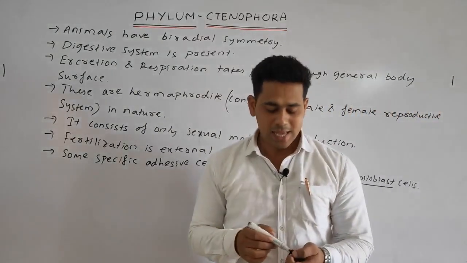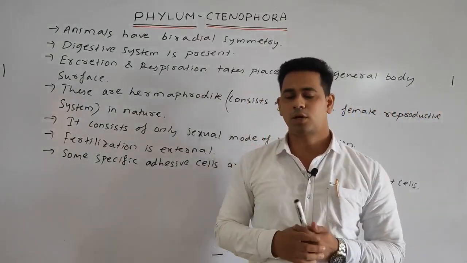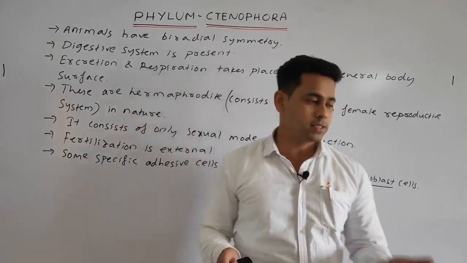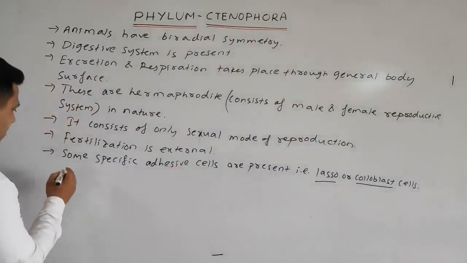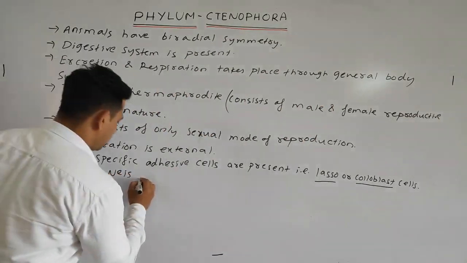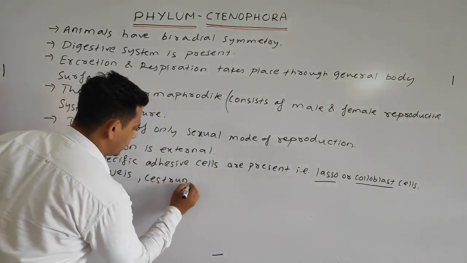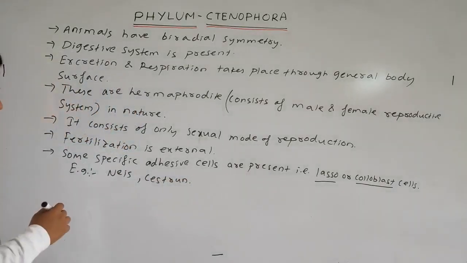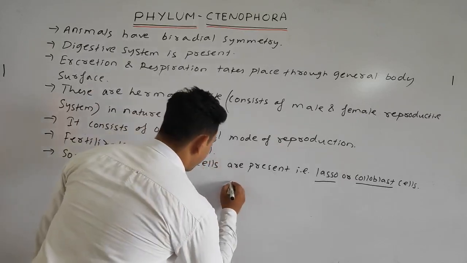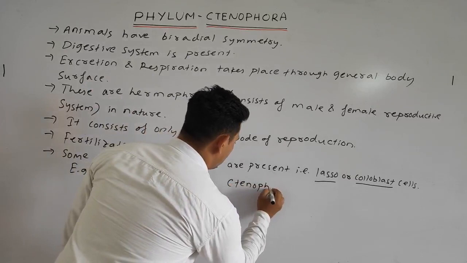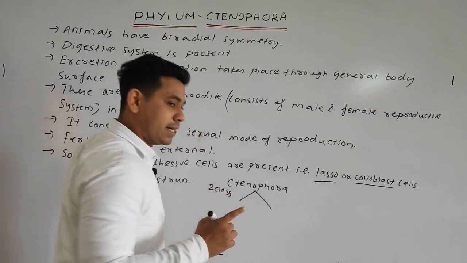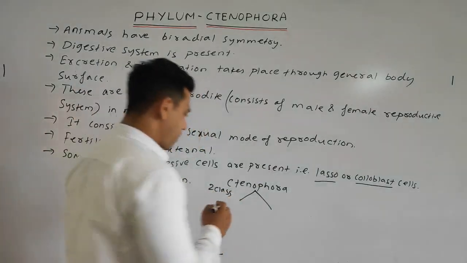Okay. Lastly, the examples. The common examples are Pleurobrachia, Cestum, etc. Next, what are the two classes present? The two classes under the Ctenophora are: one is Tentaculata, the other one is Nuda.